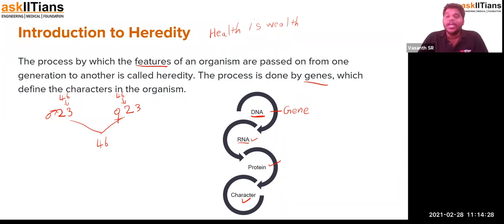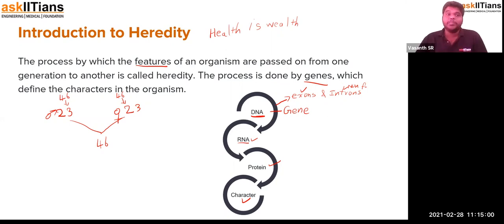DNA has both a functional and a non-functional part. We call them exons and introns. This you will learn in higher classes in detail. Exons are functional DNA and introns are non-functional DNA, which will not be coding for any kind of characteristics. It might be having a hidden work, a hidden thing.